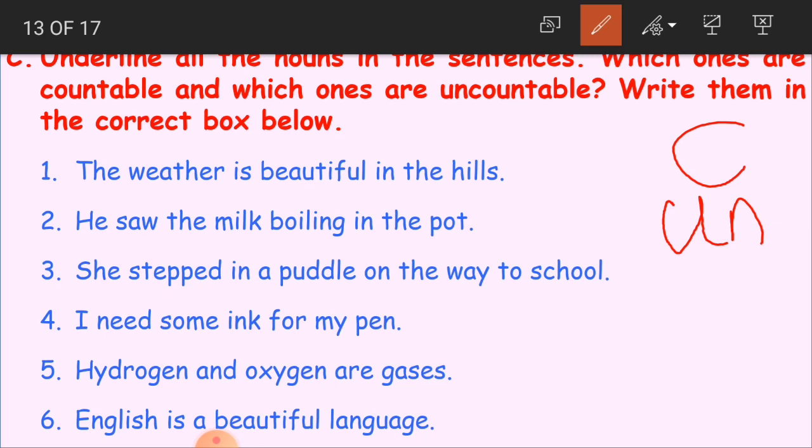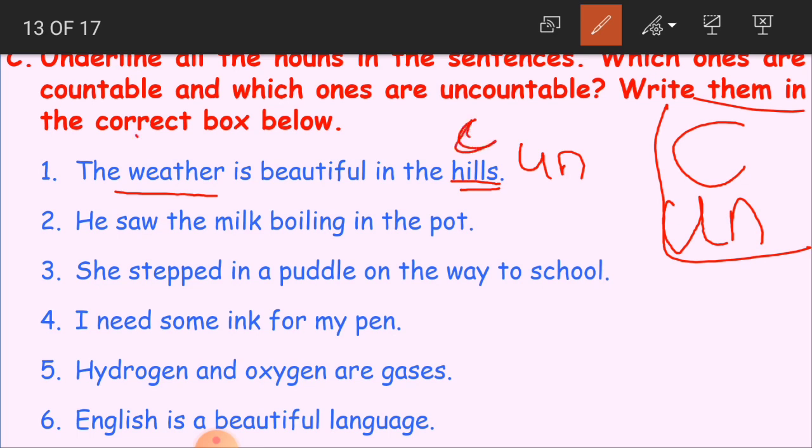So what is the noun here? Here, weather is the noun. Is it countable or uncountable? Yes, it is uncountable. We cannot count it. Now, he saw the milk boiling in the pot. Before going to the second one, here again one more noun is there. This is hills. Hills here is countable, whereas weather is uncountable.